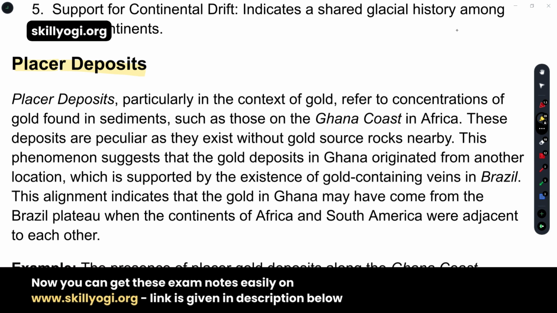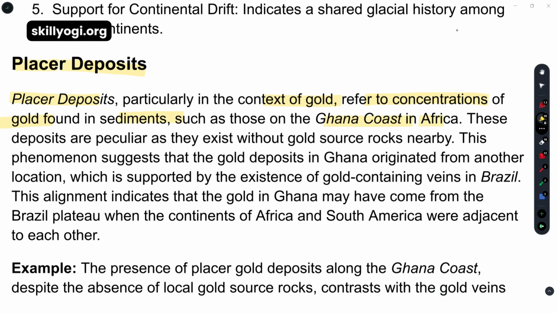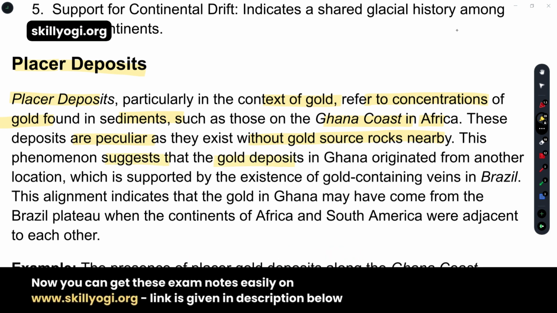source rocks in the area is called a phenomenal fact. So, what is written over there? The placer deposits. It's particularly in the context of gold mining, and it refers to the concentrations of gold found in the sediments, such as those on the Ghana coast in Africa, and these deposits are peculiar as they exist without gold source rocks nearby. That means in the places where we can do gold mining, there is no existence of gold source rocks nearby. So this phenomenon suggests that the gold deposits on the Ghana coast originated from another location.